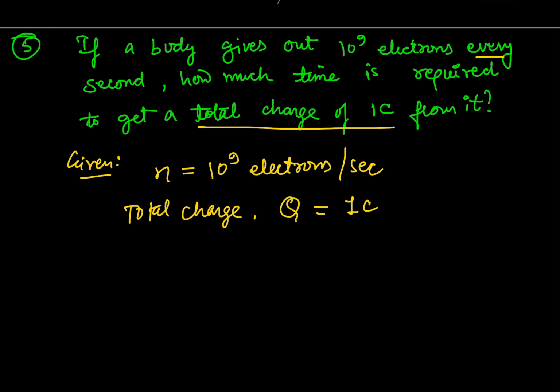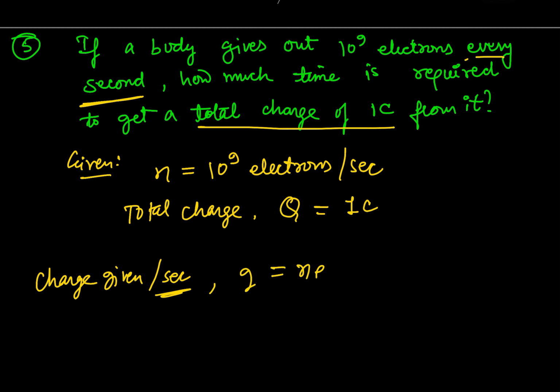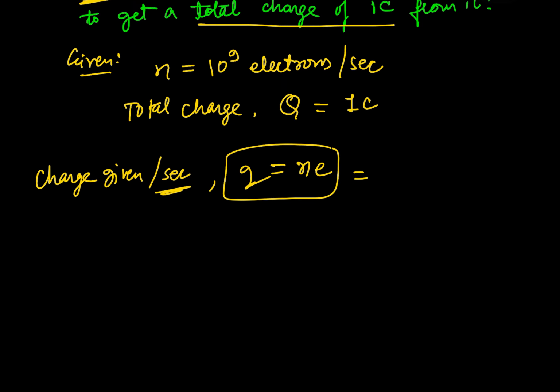So we need to find how much time is required to get the total charge of 1 coulomb from it. We know the charge given per second. Why are we writing per second? Because according to the question, it is mentioned every second. So by the quantization rule, Q is equal to N e, that is equal to 10 raised to the power 9 into the charge on the fundamental electron, 1.6 into 10 raised to the power minus 19 coulomb.